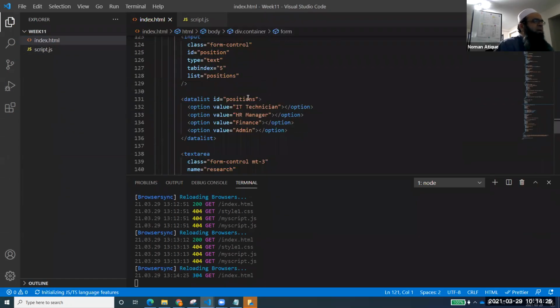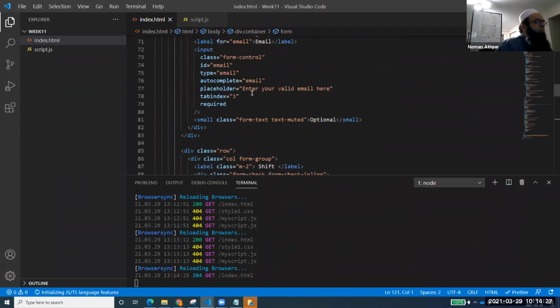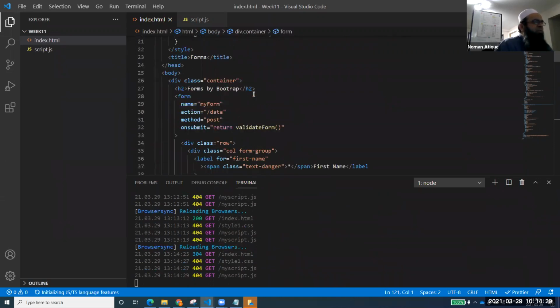So one of the things that I want to discuss here is that in a form control, if you give something like this, which I've given, onsubmit return validateForm. So this return validateForm is basically a validateForm function that will return a true or a false. And if it returns a true, then the form will be submitted. Otherwise, the form will not be submitted. Right? And I'll tell you all of this about that.